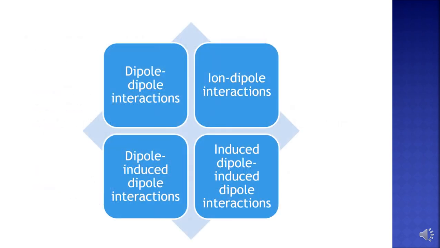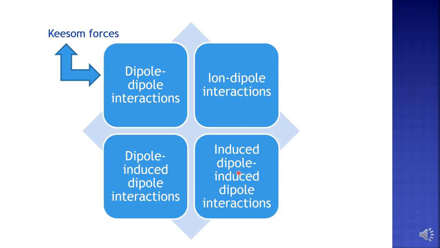Now, these originate from different types of interactions. The first type is dipole-dipole interactions, also known as Keesom forces. It is an interaction between two dipoles. The second type is ion-dipole interactions, which means the interaction between an ion and a dipole.